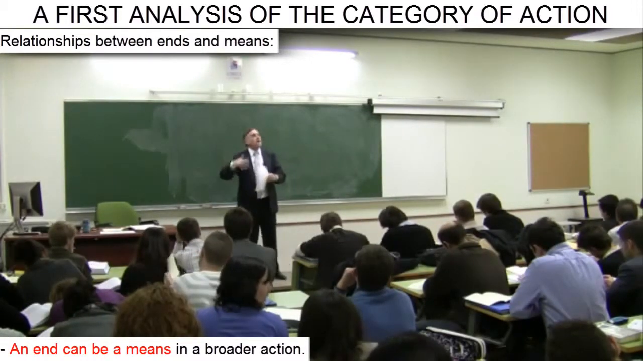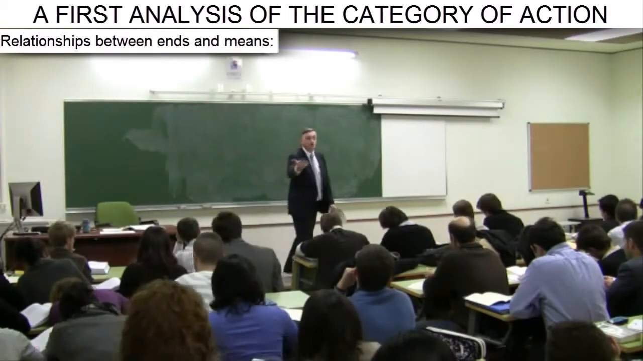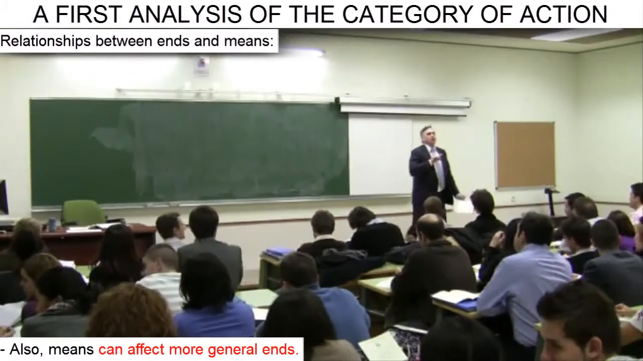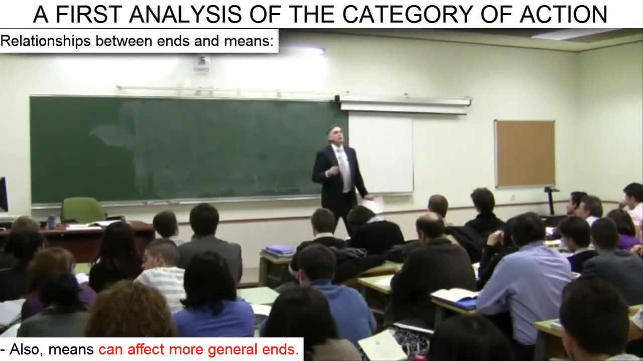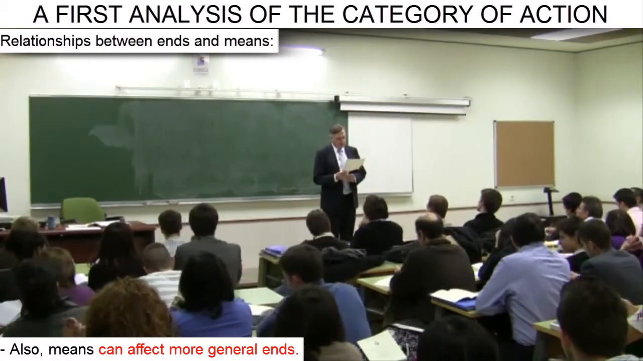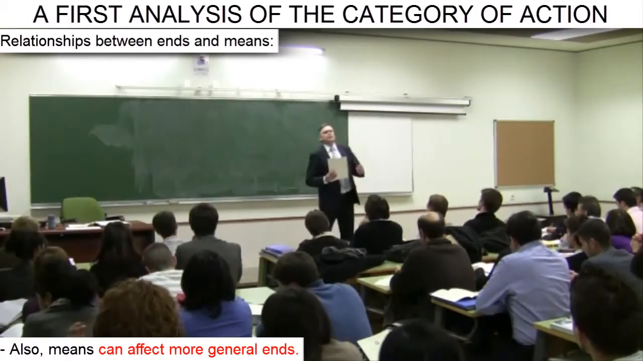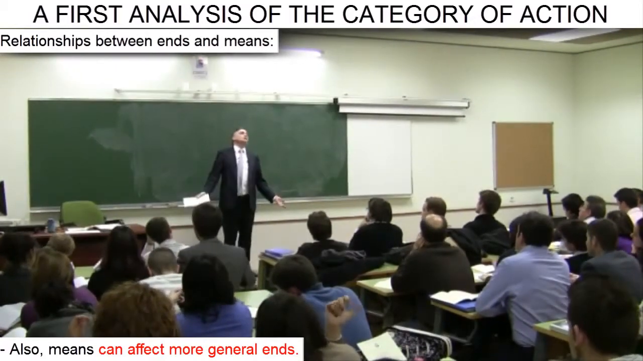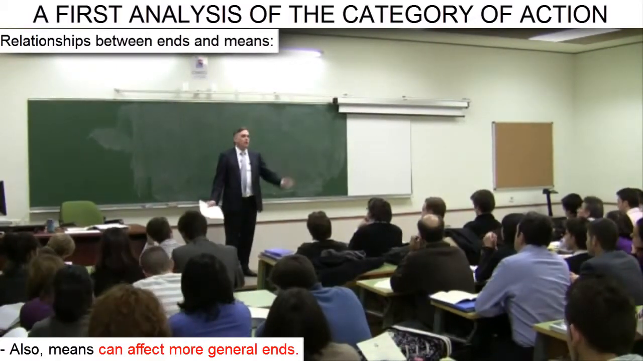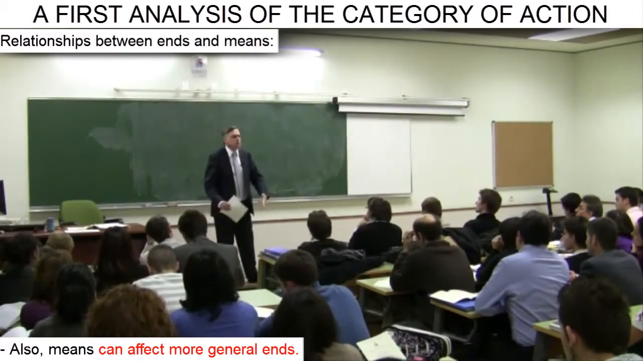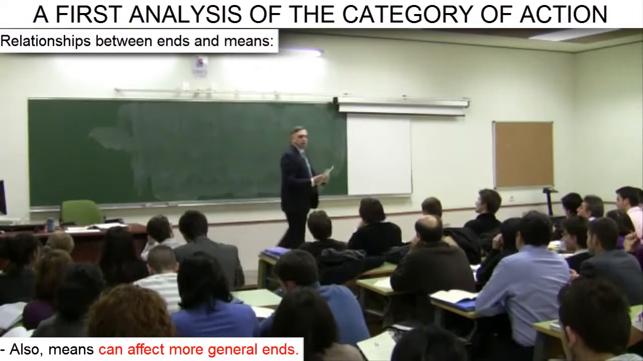We've seen how an end becomes a means. There is a relationship in the other direction as well, because means can affect a more general end. How many times have we heard the expression, the end does not justify the means? I'll give you a dramatic example. Let's say my end in life is to make the Basque country independent. That's what I subjectively value the most. And as economists, we can't criticize that, because it is the acting subject who determines the ends.